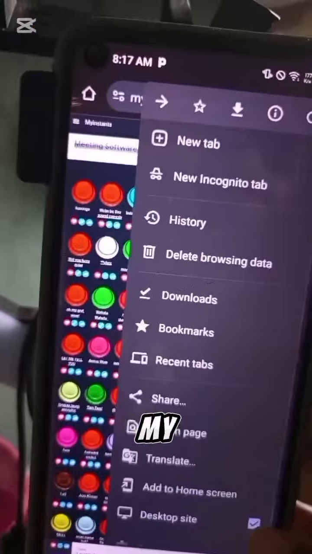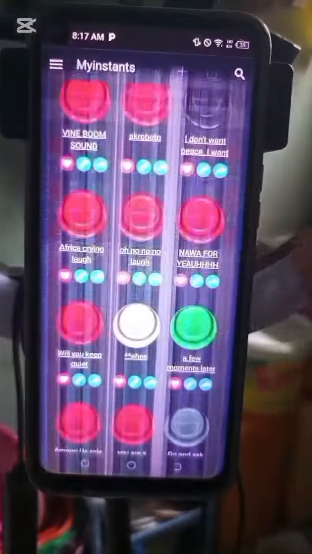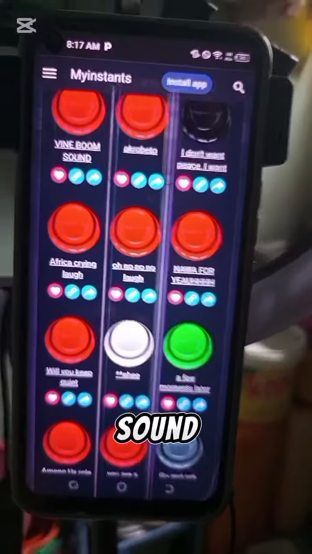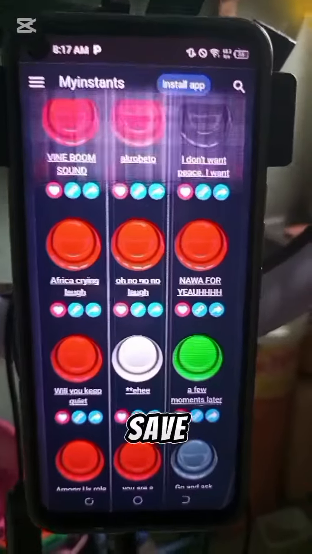So I have to try to remove my phone view and use desktop, because it's on desktop so you can be able to see it very well and very clear. So once you are done getting the sound that will be suitable for your video, the next thing is for you to save it to your device. Okay, what I mean is for you to save it to your files.